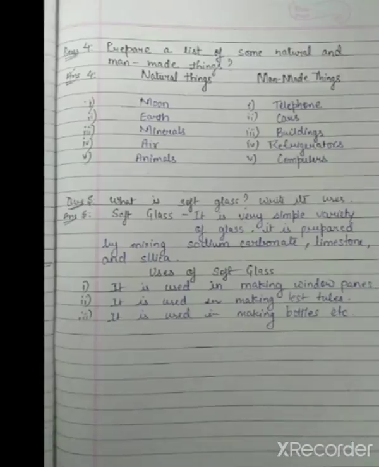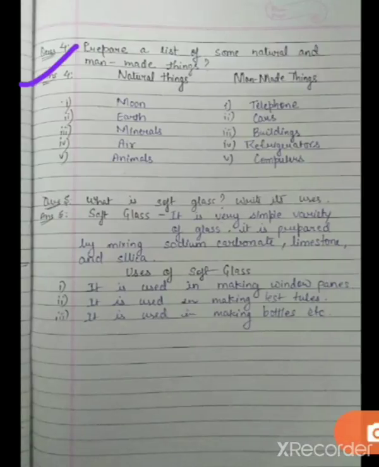Okay. Now moving to the next question, question 4. Question 4 is, prepare a list of some natural and man-made things. So students, you have to prepare a list of natural things and along with that man-made things. So you can write it down by yourself also, but I am giving it to you. For natural things, it is moon, earth, minerals, air, animals. Okay, and for man-made things, it is telephone, cars, buildings, refrigerants, computers. So as we are talking about telephone, computer, etc., they are man-made.